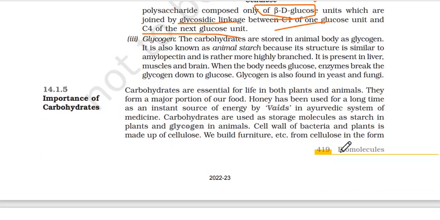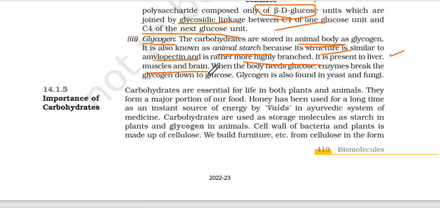Glycogen: the carbohydrates are stored in the animal body as glycogen. Plants store it as starch. It's also known as animal starch because its structure is similar to amylopectin and is rather more highly branched. Branching थोड़ी ज़्यादा है, but glycogen is similar to amylopectin. It is present in liver, muscles and brain, जहाँ हमारी body इसको store करती है.